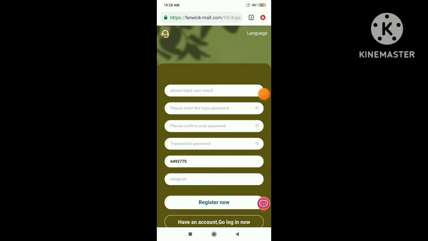Okay guys, let's click on login now. Here I have entered my email address and then password. Now I will click on login. Guys, here I have clicked on login. Now I have successfully logged in. Here you can see the interface of this website.